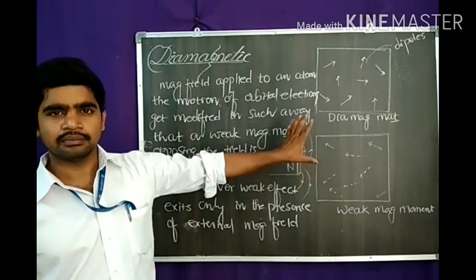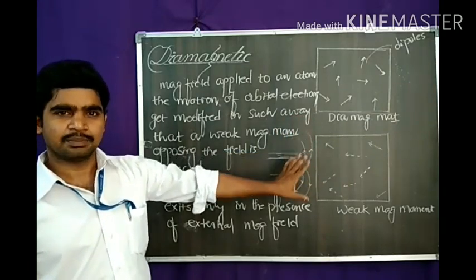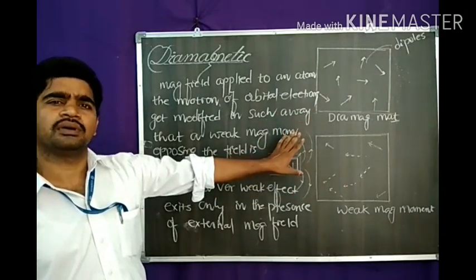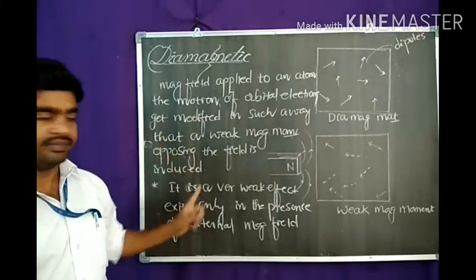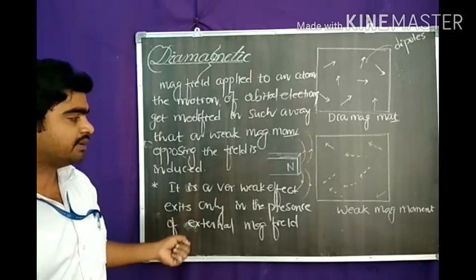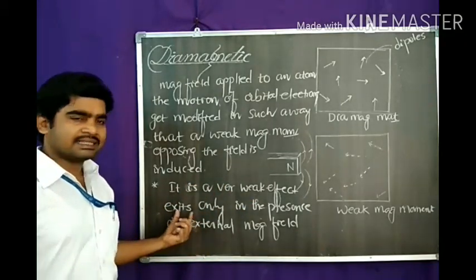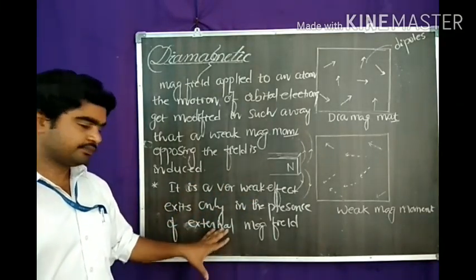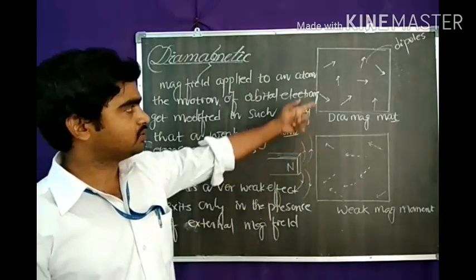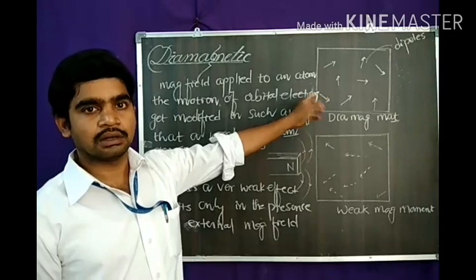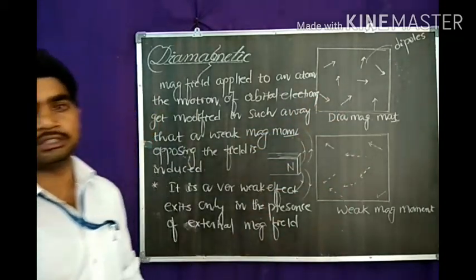Very few dipoles respond, and even these are very weak. That's why this effect is very weak. It exists only in the presence of an external magnetic field. Suppose you remove the external magnetic field, as usual, the dipoles are randomly oriented in all possible directions.